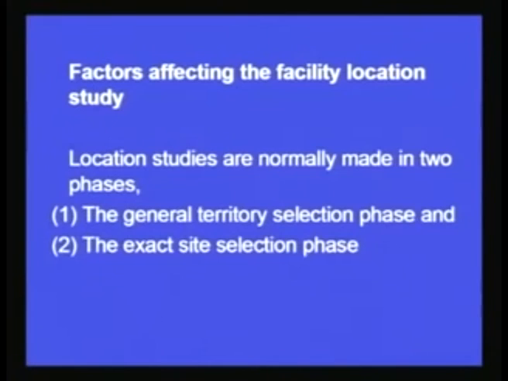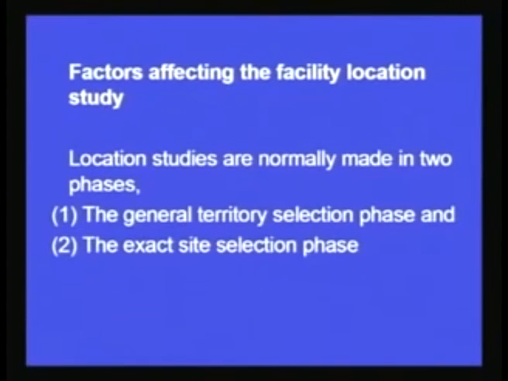There may be certain positive points, there may be certain negative points as well, and then a trade-off has to be made that okay, there are certain negative points also in such and such area, in such and such location, but the positive points outweigh the negative points, and we will decide that okay, we are going to establish our company or our enterprise in such and such area. So there are so many factors on the basis of which we will do this study.